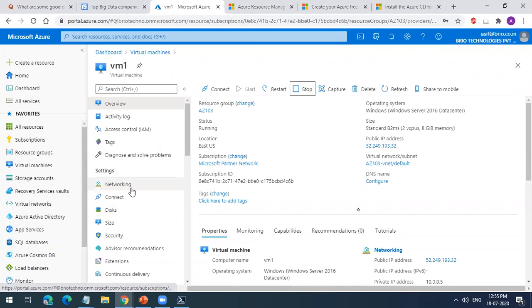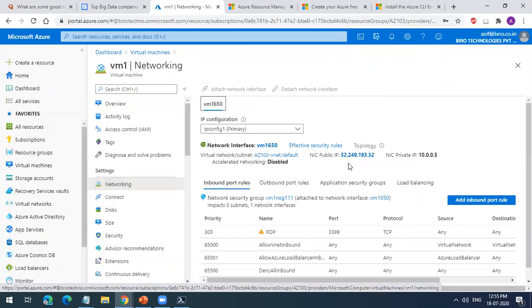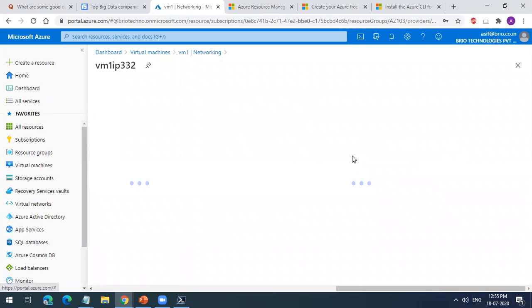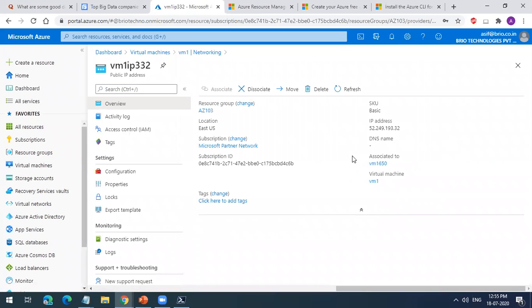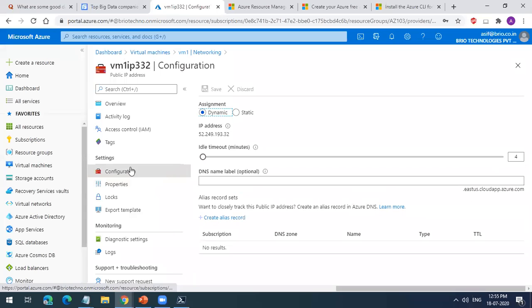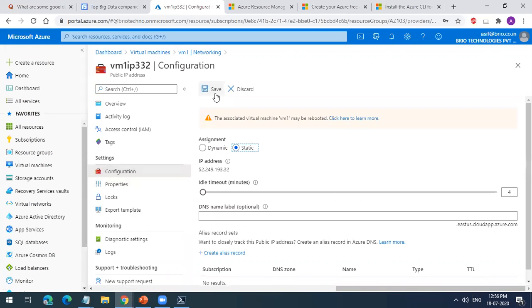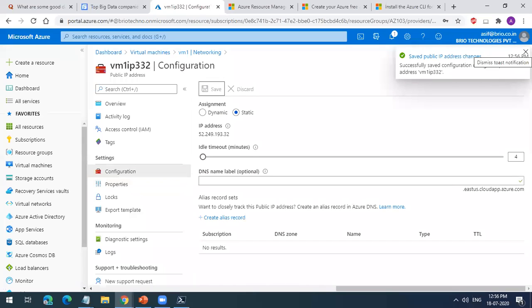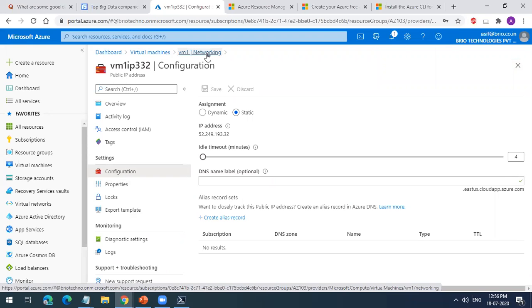So what you will do, you'll go to networking. You'll click this public IP. You go to properties, configuration, and you make this IP static. So even if I stop this machine, you will still have this public IP. If you do not make this static and keep it dynamic, Azure will change the public IP address every time. So make sure you do this static if you are in the production environment. This is the first thing you have to do once you create the